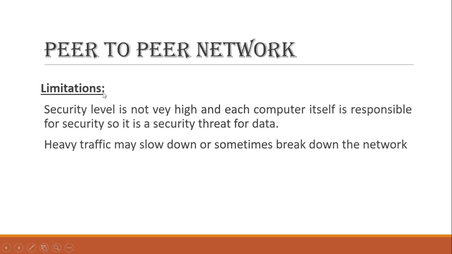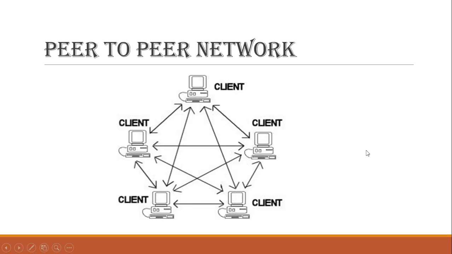The limitations in peer-to-peer networks are these: the security level is not very high. Each computer itself is responsible for security, so it is a security threat for data. That means peer-to-peer networks are not that secure as all the computers are independent. The second thing in this network is heavy traffic. Same as with client server architecture, heavy traffic may slow down or sometimes break down the network. So here is an example, a diagram of a peer-to-peer network.